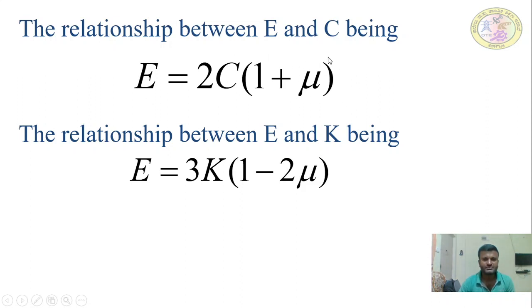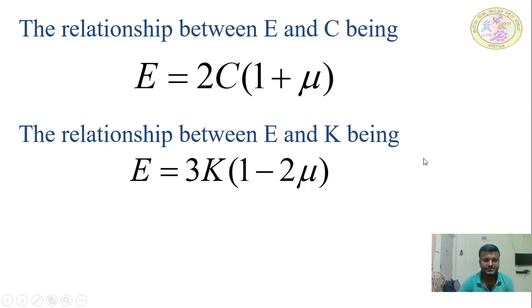When the material is subjected to a stress, it undergoes deformation, measured by a constant known as Poisson's ratio. Then we can find out alternative parameters like shear modulus and bulk modulus.